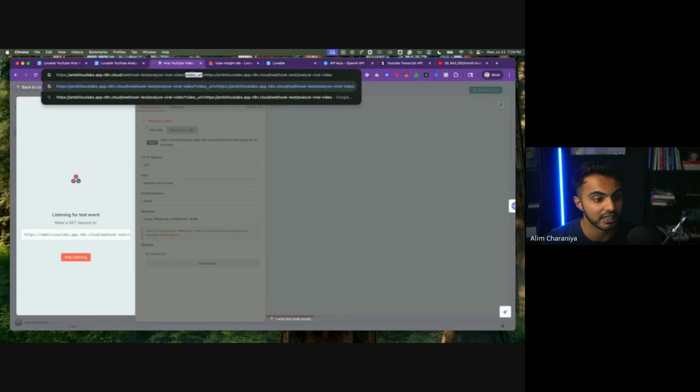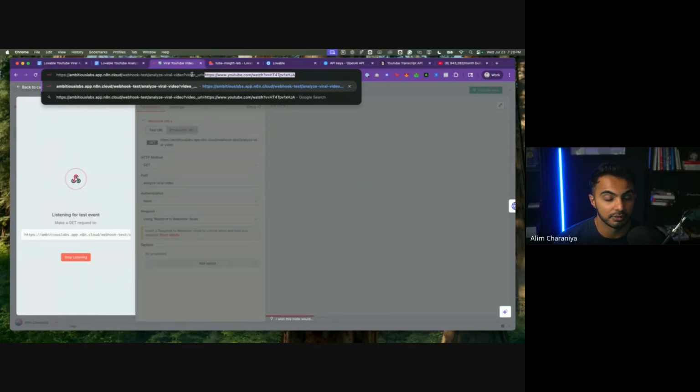So a query parameter is a variable that you send through a URL. This is a concept that you will learn inside our Basics of Software Development Bootcamp inside the Dreams into Apps Accelerator. These are concepts I'm assuming that you know. The way that we've built our program is that you don't need to learn exactly how to write code by hand, but you do need to understand some concepts of computer science so that you can build these types of applications. And the best way to learn is by building. So once you follow along and see how this works, it'll make a lot of sense to you.